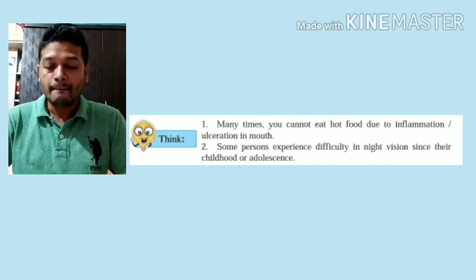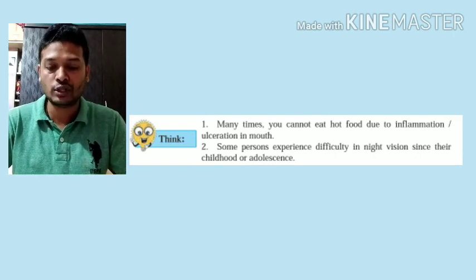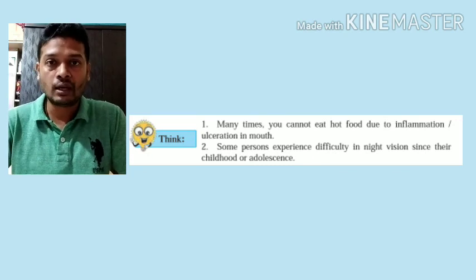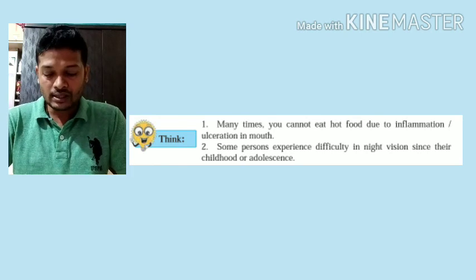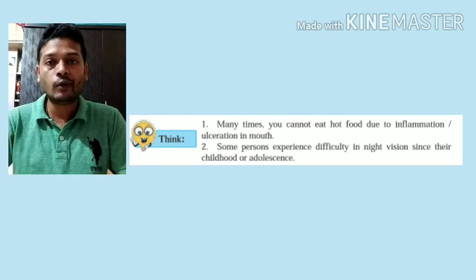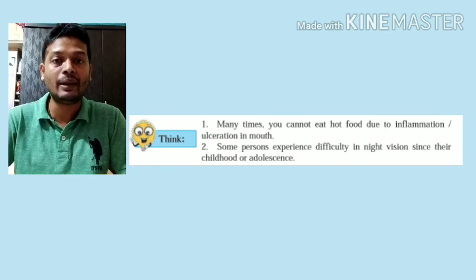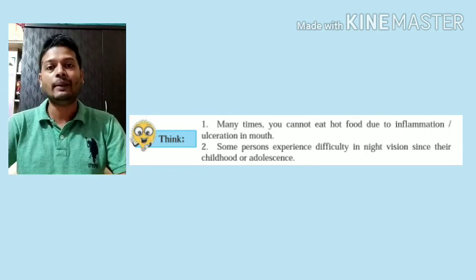First question is, many times you cannot eat hot food due to inflammation or ulceration in the mouth. So what causes ulceration in the mouth? The ulcers are caused due to deficiency of vitamin B. And second question, some persons experience difficulty in night vision since their childhood or adolescence. Now again, people are not able to see during night or in dim light. That disease is known as night blindness, and I hope you all know that night blindness is caused due to deficiency of vitamin A.